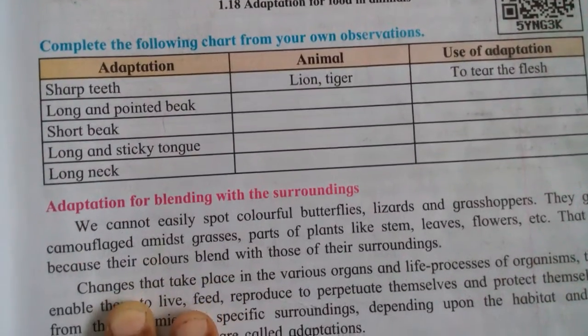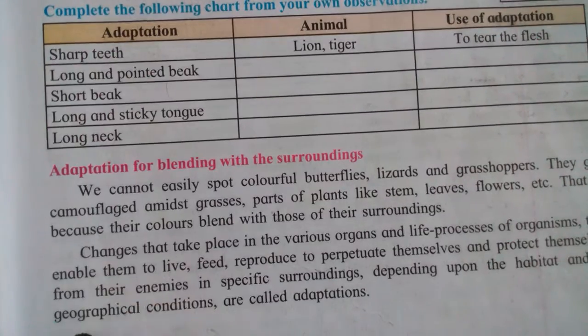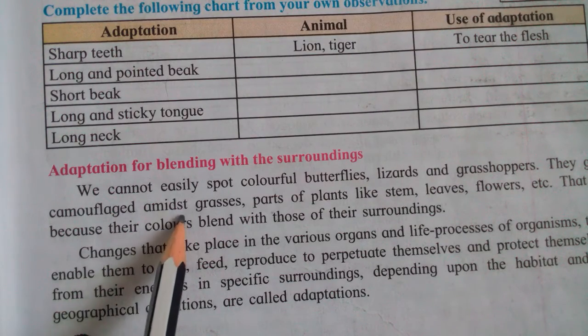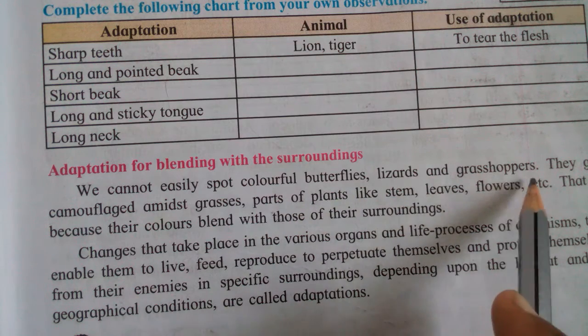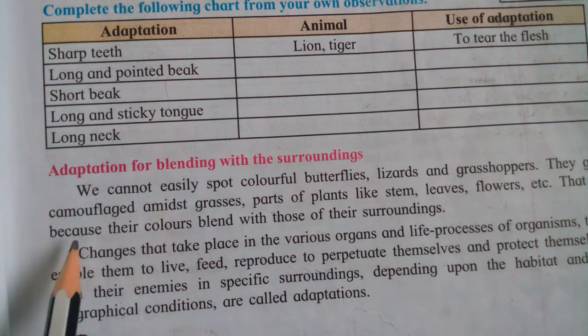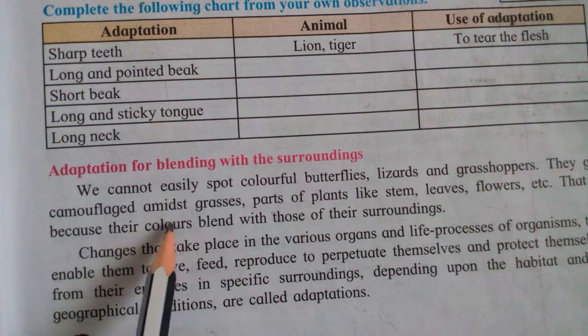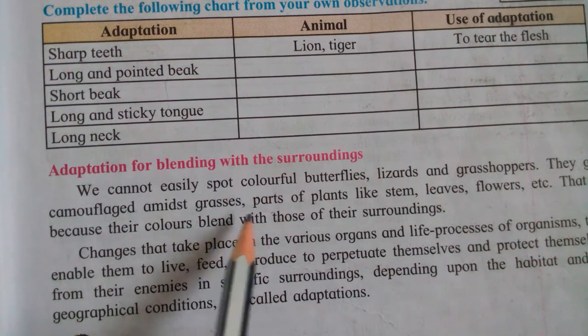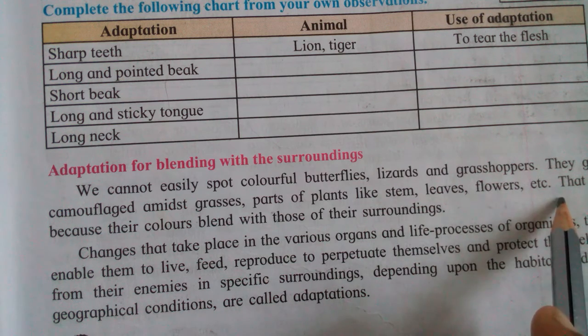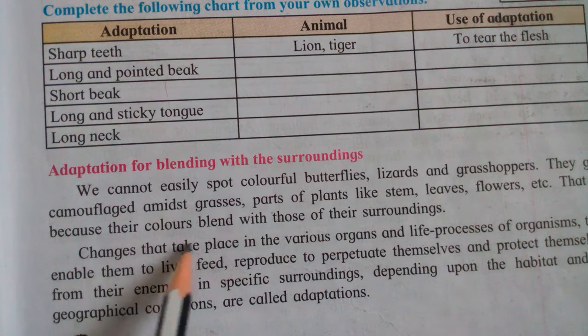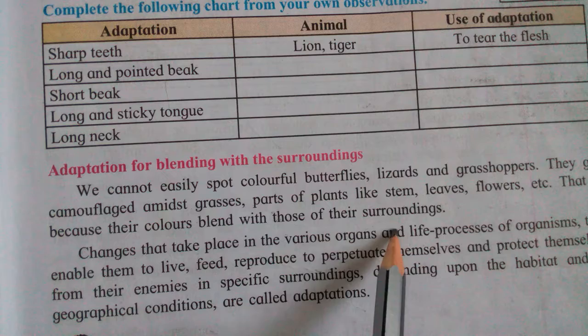Then see adaptation for blending with the surrounding. We can't easily spot colorful butterflies, lizards and grasshoppers. They get camouflaged among grasses and parts of plants like stems, leaves, flowers, etc. That is because their color blends with that of their surrounding.